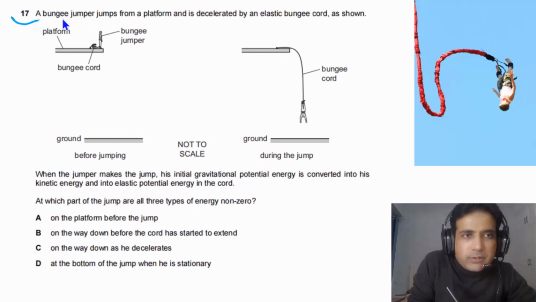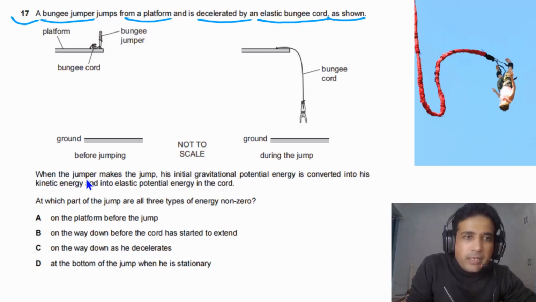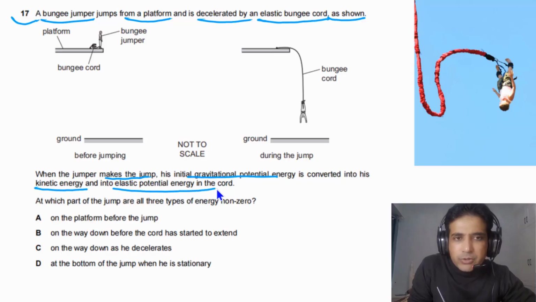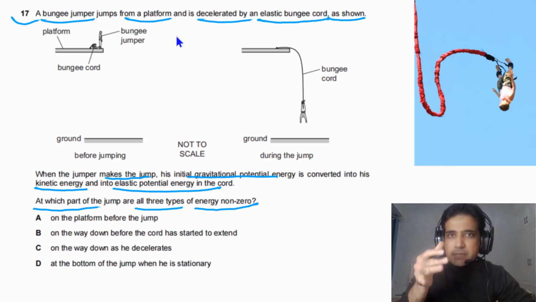For question number 17, it is given to us a bungee jumper jumps from a platform and is decelerated by an elastic bungee cord as shown in the figure. When the jumper makes the jump, his initial gravitational potential energy is converted into kinetic energy and also into elastic potential energy in the cord. At which part of the jump are all three types of energy non-zero? This person has kinetic energy and also has GPE and also EPE due to extension in the cord.